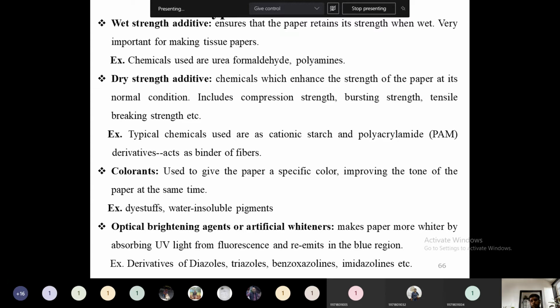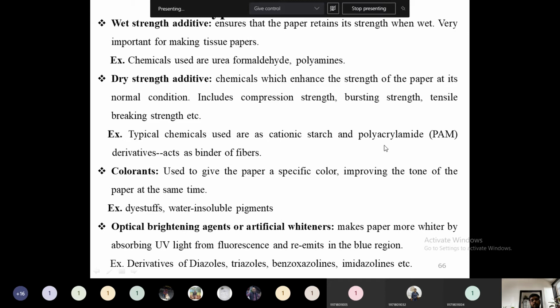Then a dry strength additive, to remain in the dry condition as such. Okay, we are using it in the normal condition, so some additives will be added, which include compression strength, bursting strength, tensile breaking strength, etc. To give all this strength to the paper, chemicals like cationic starch or polyacrylamide derivatives will be added to the fiber content during the beating and refining section. So dry strength additives like cationic starch and polyacrylamide, the PAM derivatives, we can add.